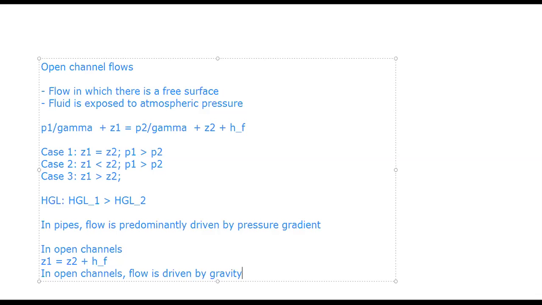Okay, there may be exceptions here and there. For some short distance, you may be able to drive open channel flow even though Z2 is greater than Z1, but you cannot sustain that for more than a few meters or something. You can't have flow going against gravity for kilometers and kilometers.